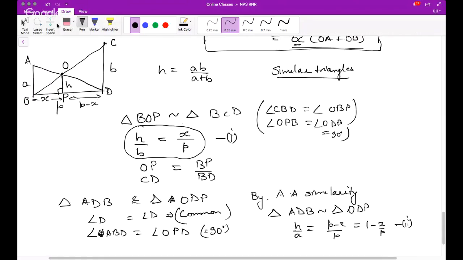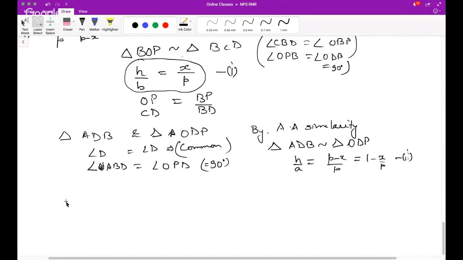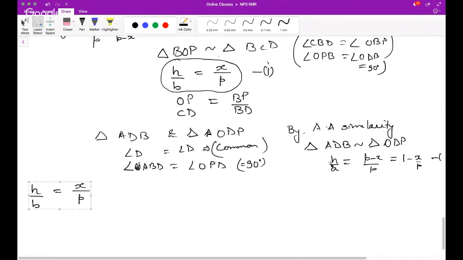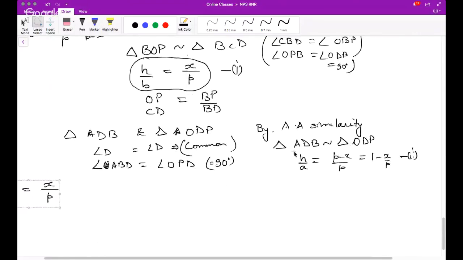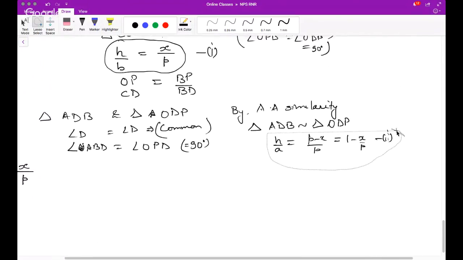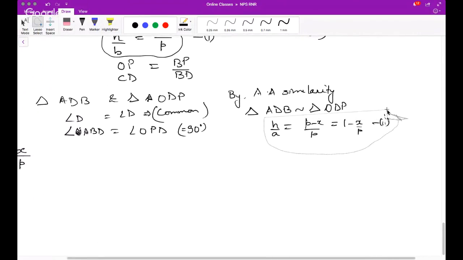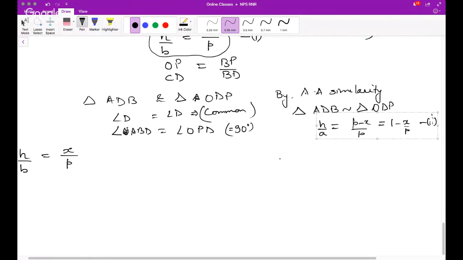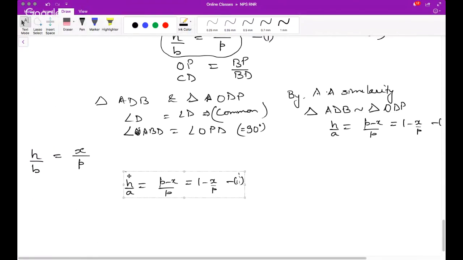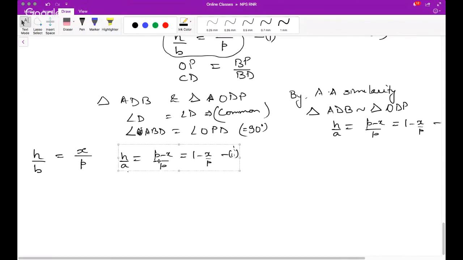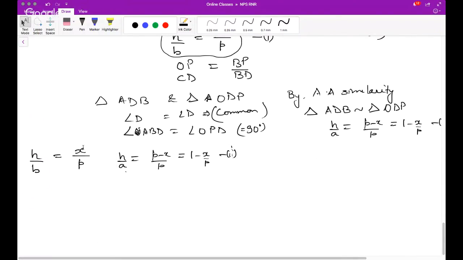Let me copy both of them and write them together. This is one relation, and the second relation is this one. So I have these two.